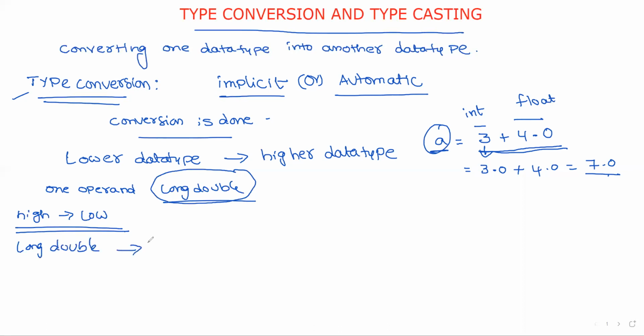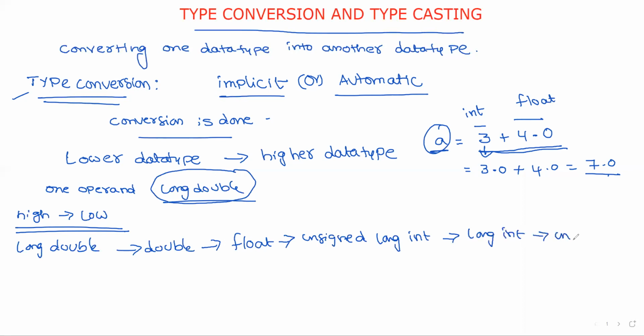Long double to double, double to float, float to unsigned long int, followed by long int, followed by unsigned int. Not only this, we have many number of cases. Int, then short or char, this is low.